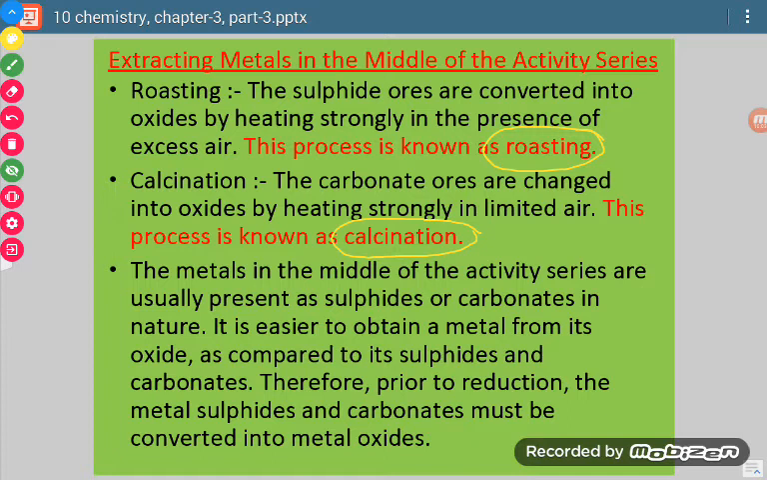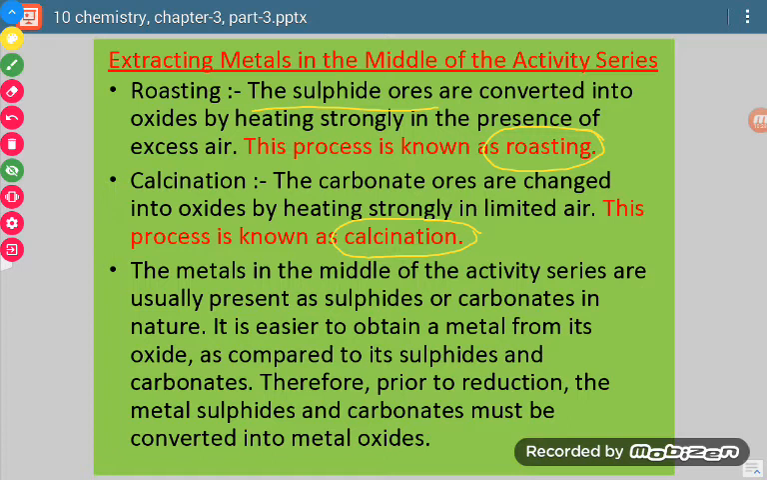So we will take for roasting that ore in which oxygen is absent at first. So which ore will that be? Sulfide ore. If it is sulfide ore, then it means oxygen is not there inside. So when we do roasting, O will enter the metal and oxide will be formed. So sulfide ores undergo roasting.